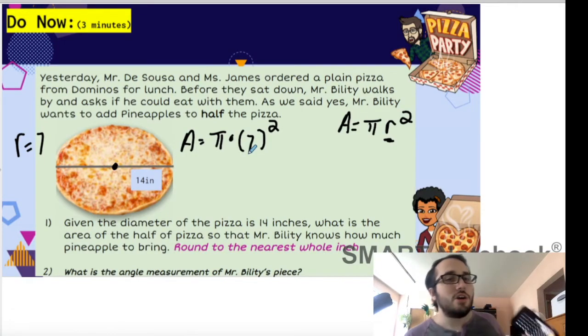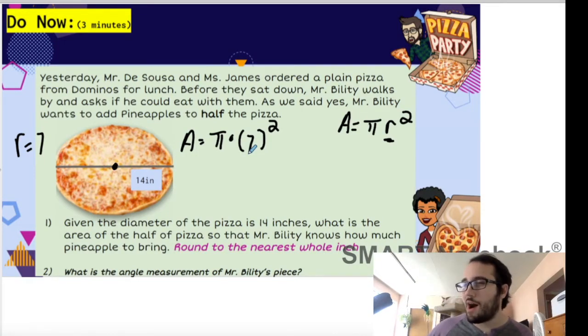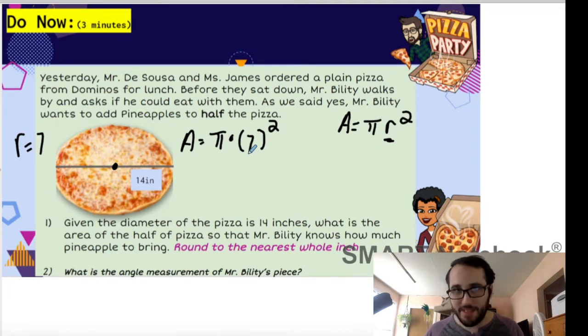Use pi. Don't put 3.14. It should work closely, but you could develop rounding errors because 3.14 is not pi. It's rounded, right? So you want to use pi, which is the irrational number.